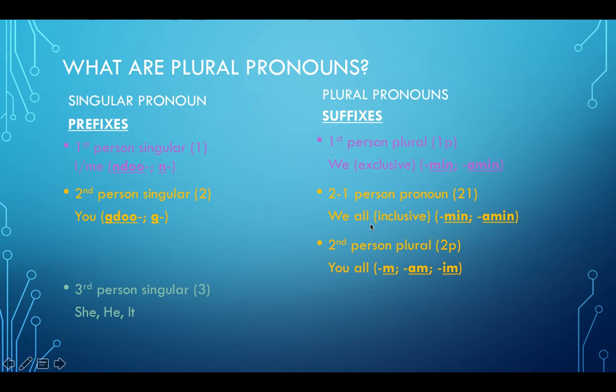We also have the second person plural, which is represented with the linguistic symbol 2p, 2 representing second person and p representing plural. And that is the you all. So that's for when you're talking to a group of people and addressing them. So like you all students have to learn this stuff. All right. So that is represented with the gdo or g in front, then your VAI, and one of these three suffixes. You either have a at the end, an at the end, or an im at the end.